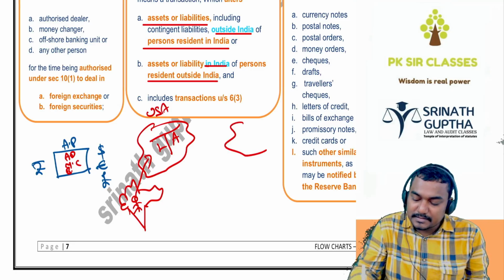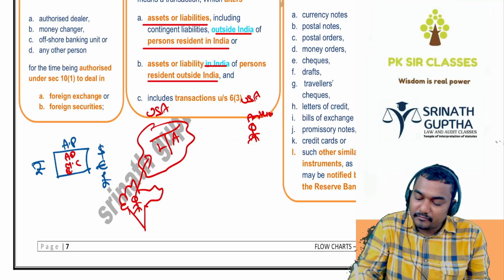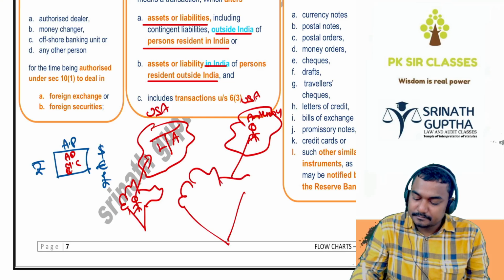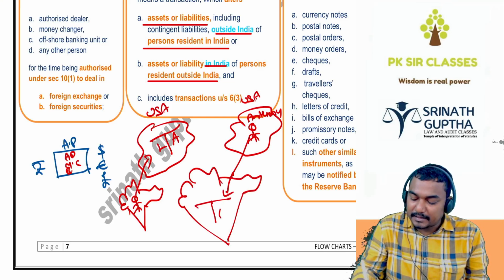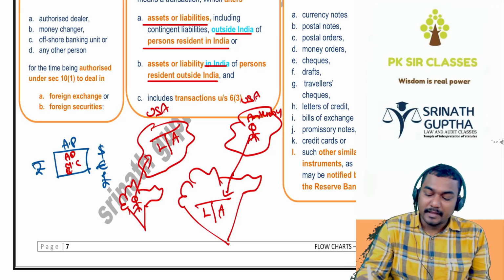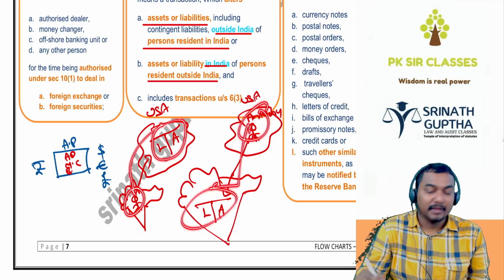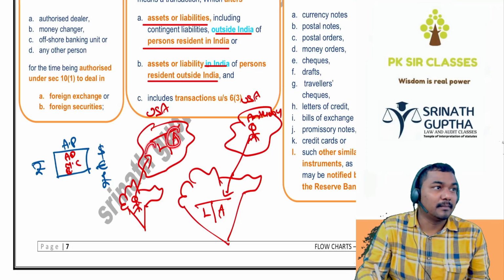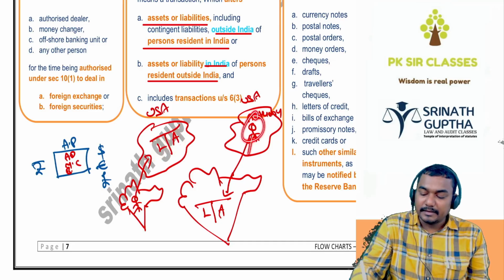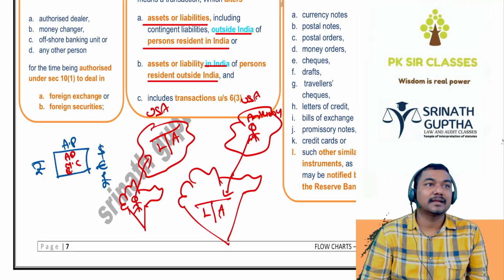That means this is America. Anthony from America. He came to India. And in India, he is creating the asset or he is creating the liability. ये भी कैपिटल एसेट ट्रांजैक्शन. दैट मीन्स इंडियन का बैलेंस शीट बाहर इफेक्ट हो रहा और बाहर वाले का बैलेंस शीट इंडिया में इफेक्ट हो रहा. For an Indian, outside asset is created, liability is created. That means he's buying a land or is taking the loan. Or a foreigner in India creating the loan or creating the asset. इसको बोलते हैं capital account transaction. Otherwise it is a current account transaction.